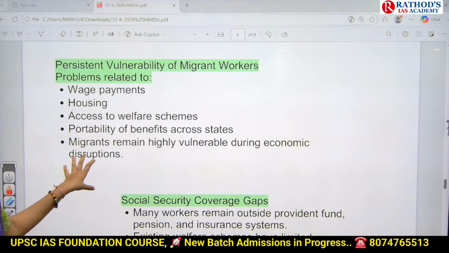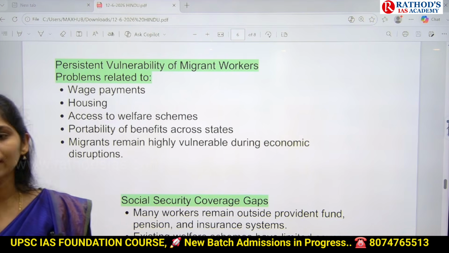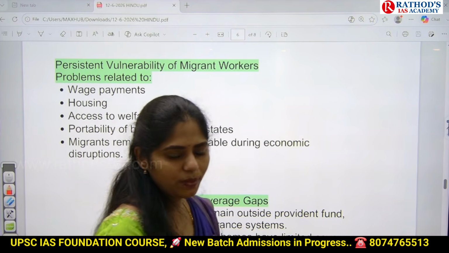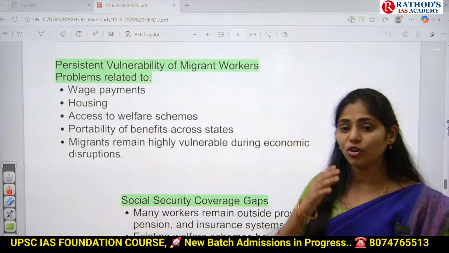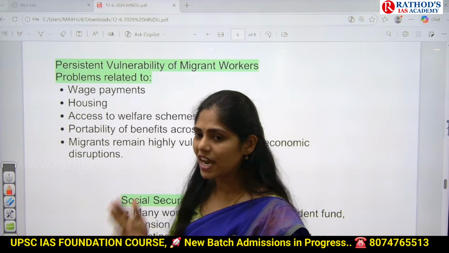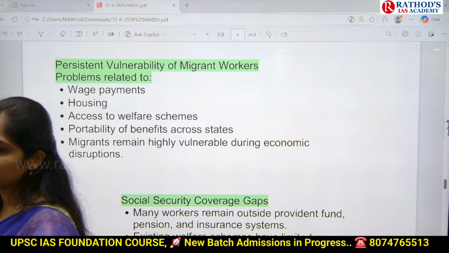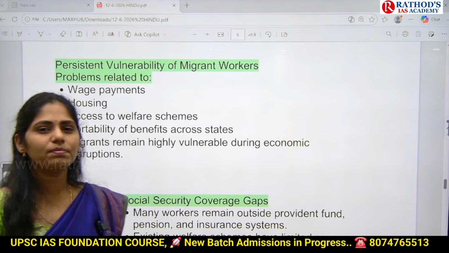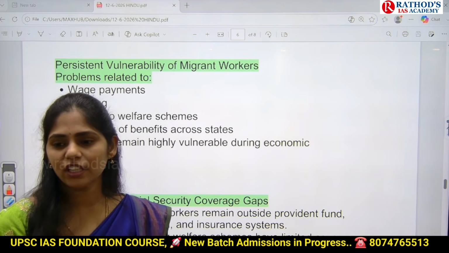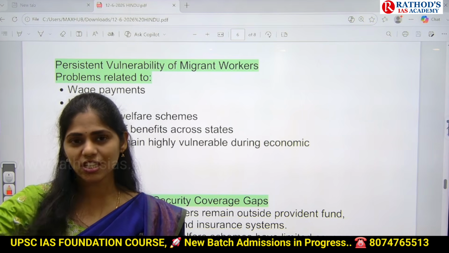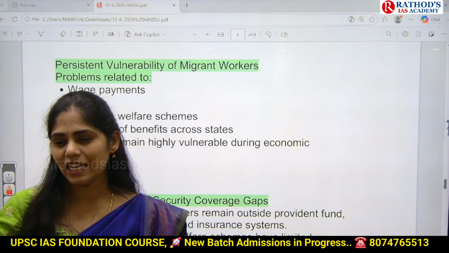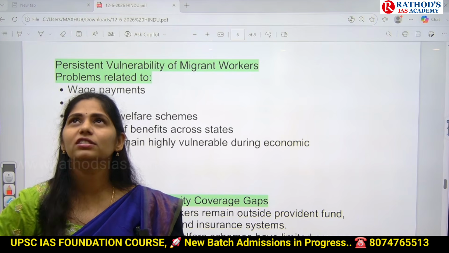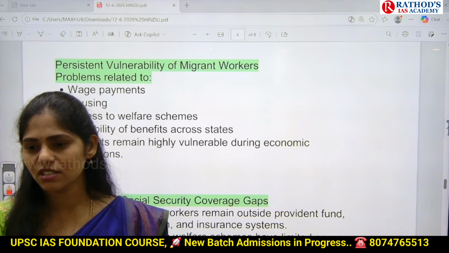And in this way, migrants become more vulnerable if there is any economic disruption. I think you might have seen what happened in 2019 because of the COVID-19 pandemic and the nationwide shutdown. At that time, these migrants faced a problem: there was no proper transport system to reach their hometown. At that time, many people walked, and sometimes the government arranged some special trains.